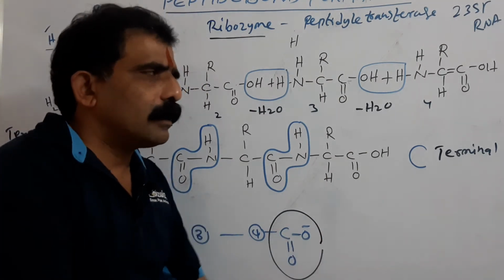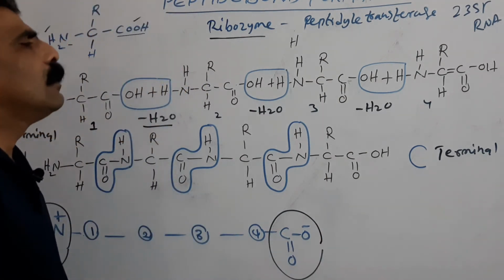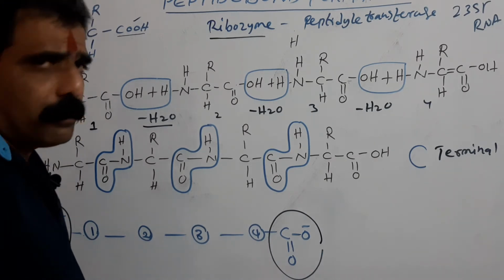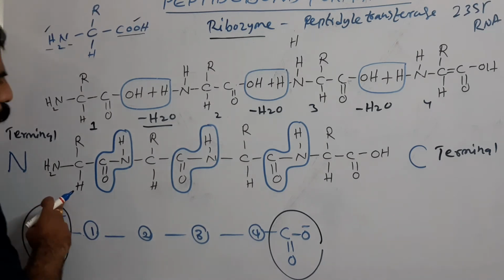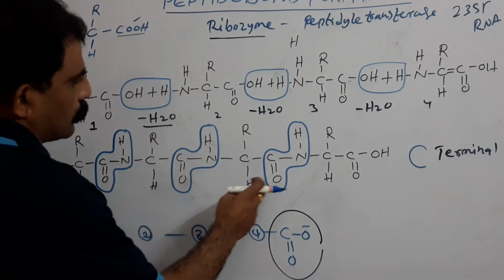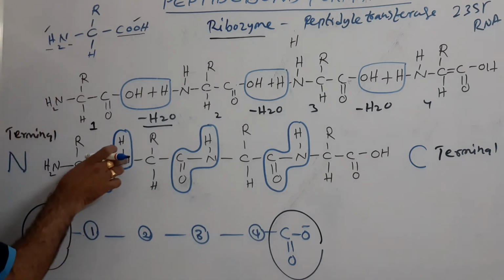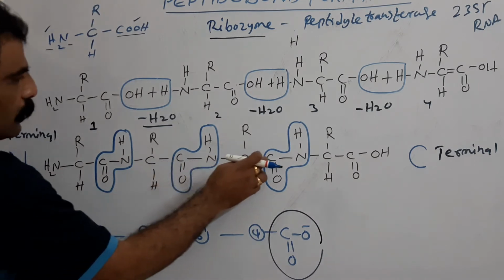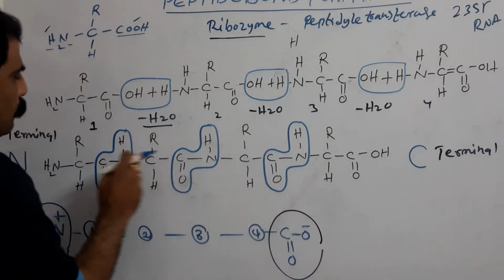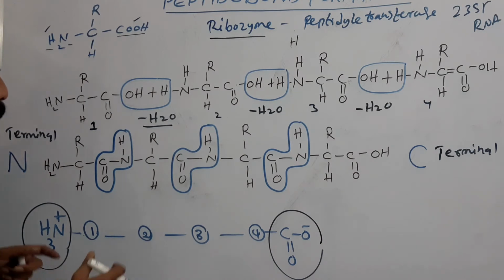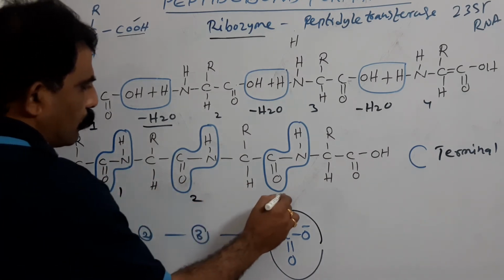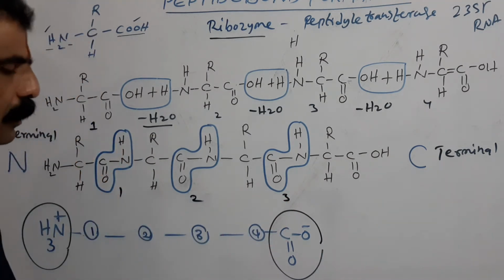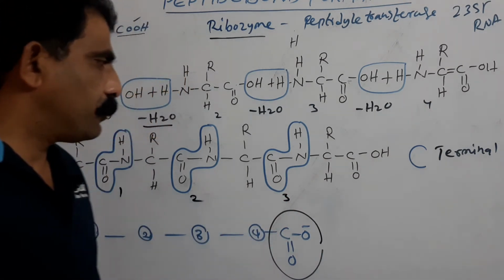If more amino acids are joined together through peptide bonds, that results in the formation of a polypeptide chain. We can see here clearly: this is the first amino acid, second amino acid, third amino acid, fourth amino acid. This bond is said to be the peptide bond, CONH, CONH, here also CONH. So 4 amino acids are joined together by 3 peptide bonds. 4 amino acids and 3 peptide bonds result.